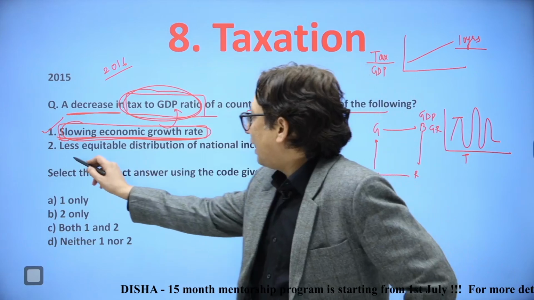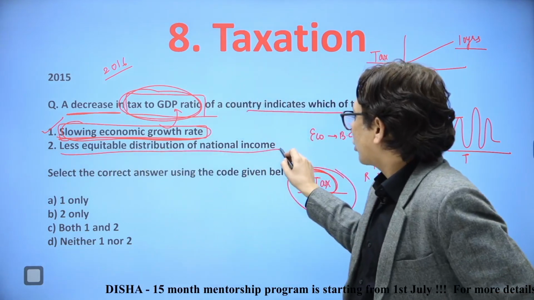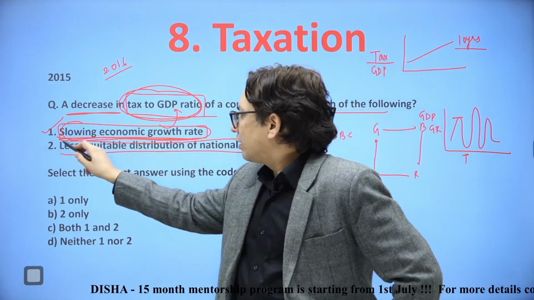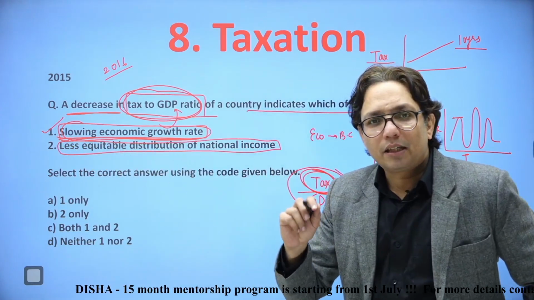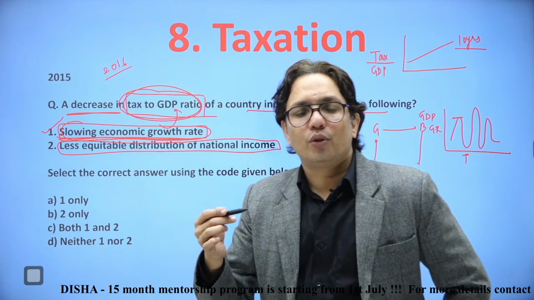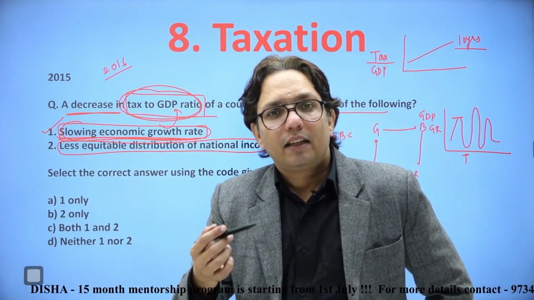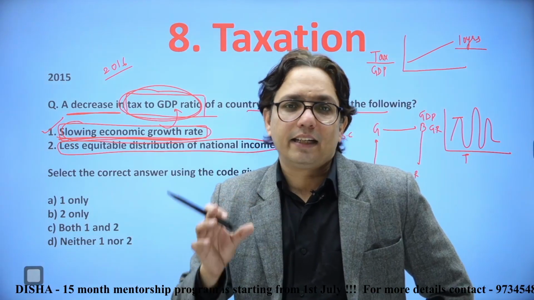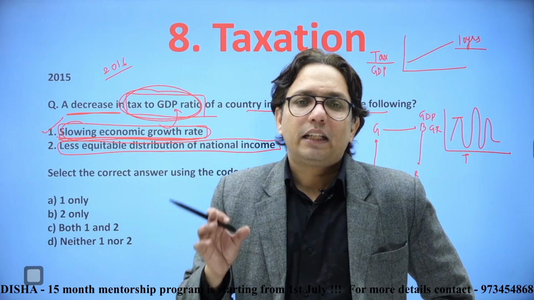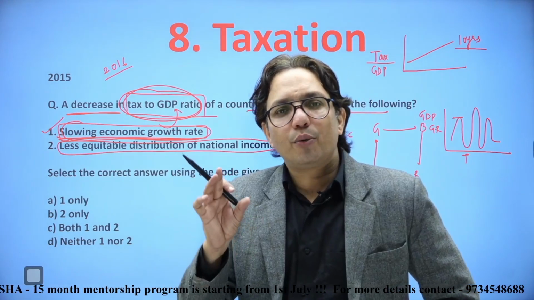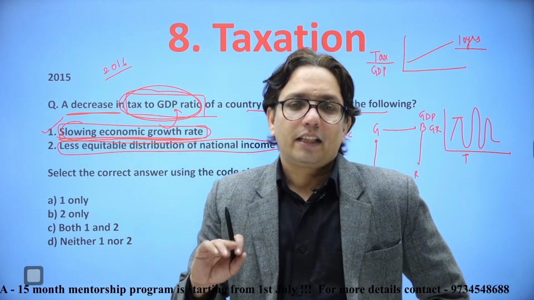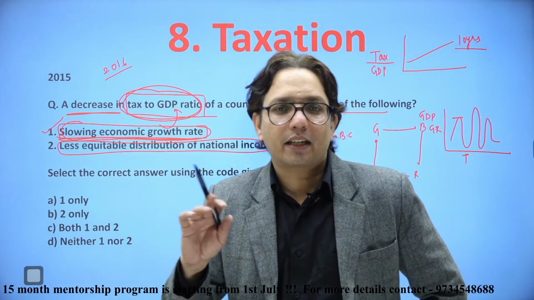Second statement, less equitable distribution of national income. Thing is, these terms like tax to GDP ratio, even GDP, even just taxes, they are just aggregates. They would never tell us what is the distribution of income in a country. They would never tell whether there is poverty in the country or not.